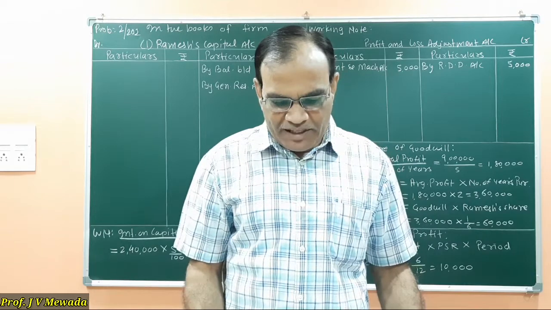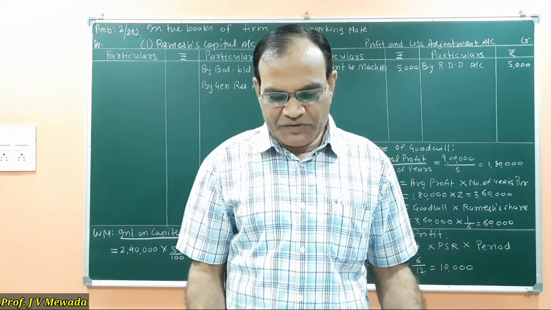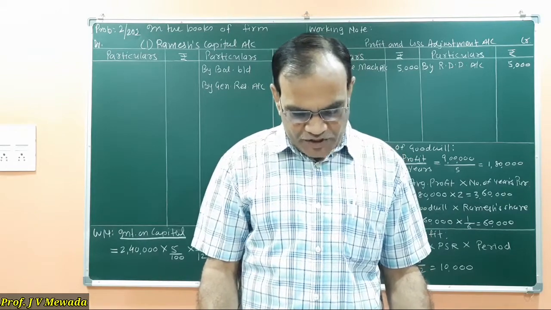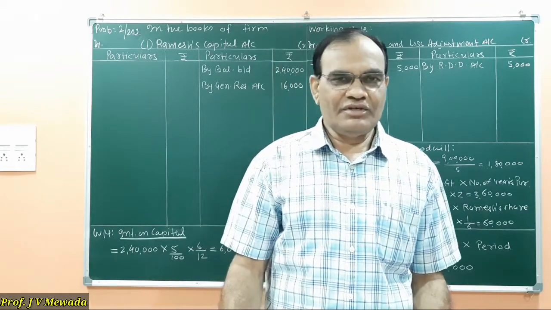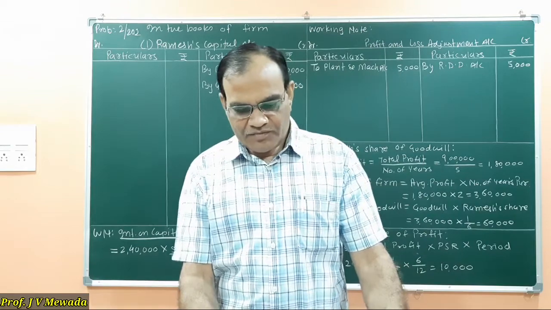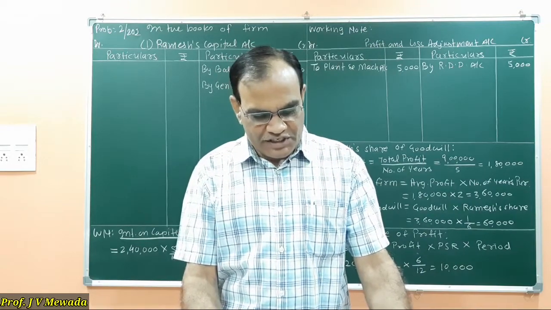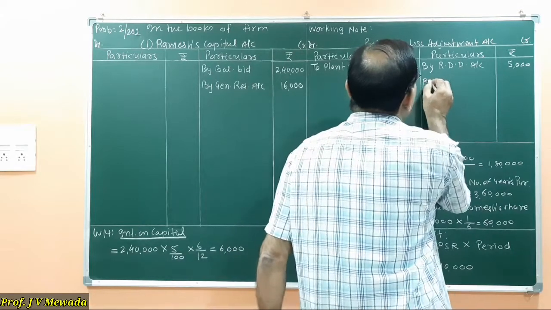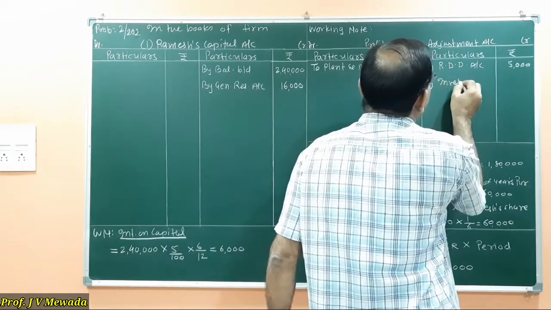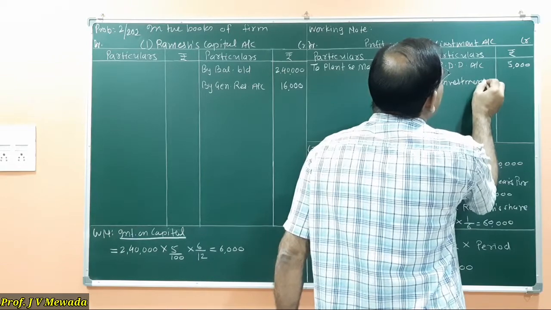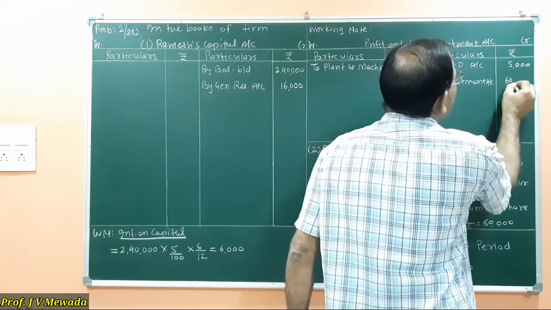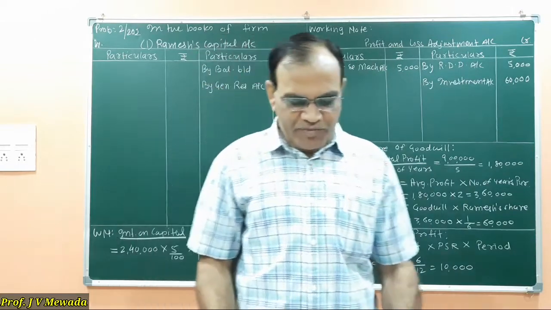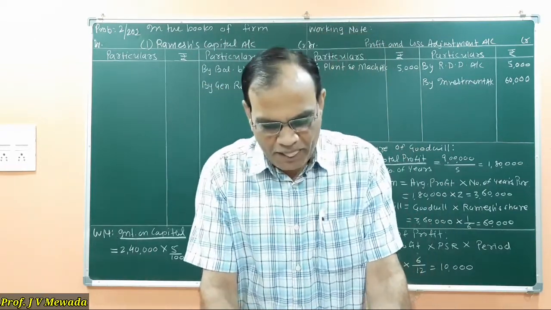At the same time, in the second adjustment, we are told that investment is to be valued at 4,10,000 and the investment in the books is 3,50,000. So when we compare, there is an appreciation of 60,000. So on the credit side of the profit and loss account, I will write by investment account 60,000 as the appreciation. The second effect we are not doing because we are not preparing the balance sheet.